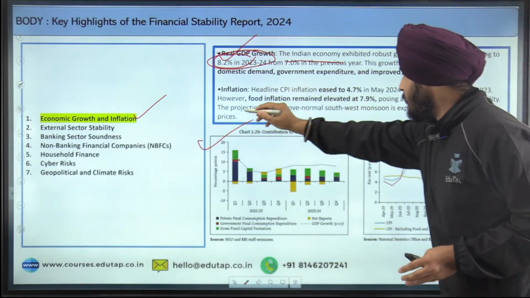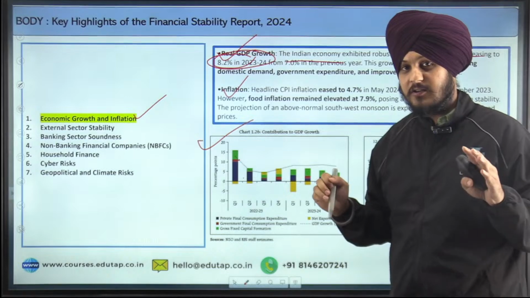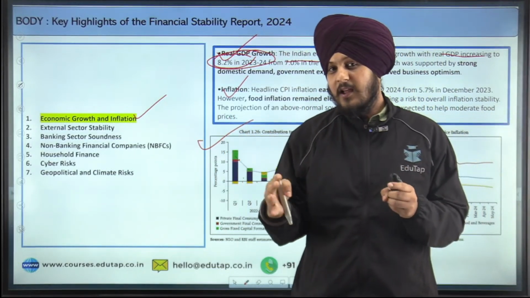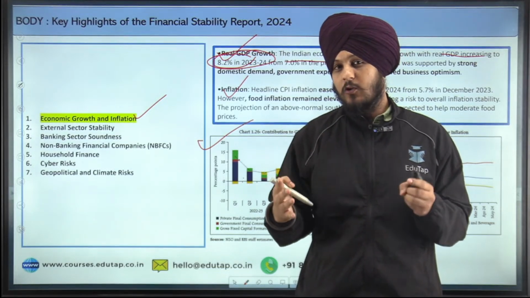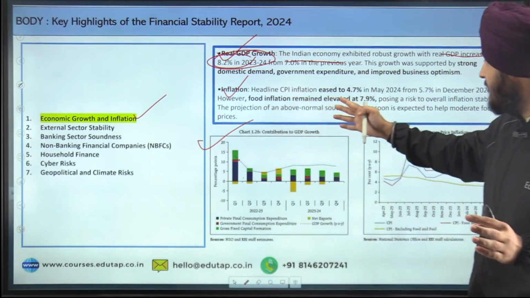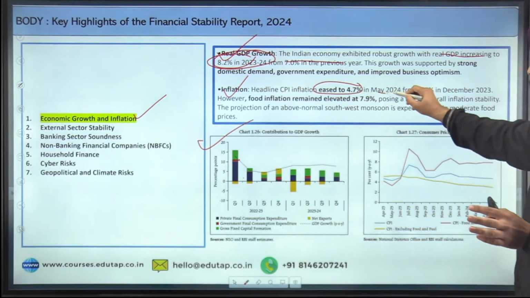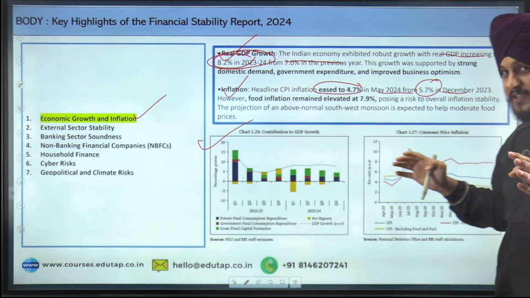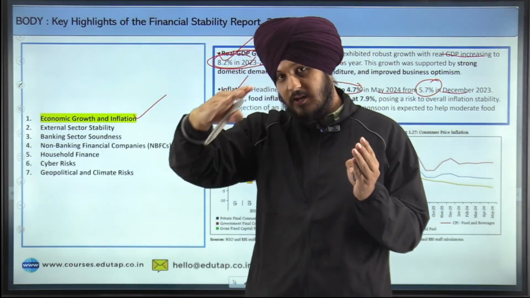Fine. The second point that has been highlighted is the inflation. Now firstly it talks about the headline inflation. So headline inflation basically means the overall CPI inflation, while core inflation excludes the volatile factors, for example the food and the fuel, all such type of things. So firstly, we are going to talk about the headline inflation. Headline inflation fell to 4.7% in May 2024 from 5.7% in December 2023. So you can see that the trend with respect to headline inflation is that it has eventually reduced.